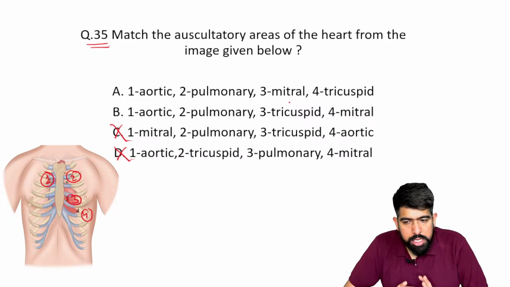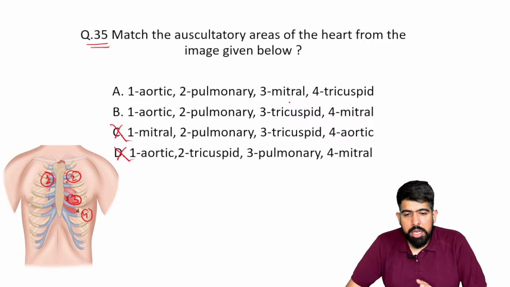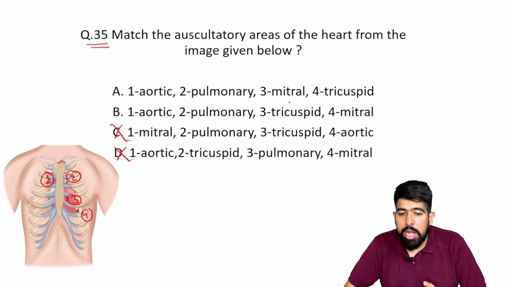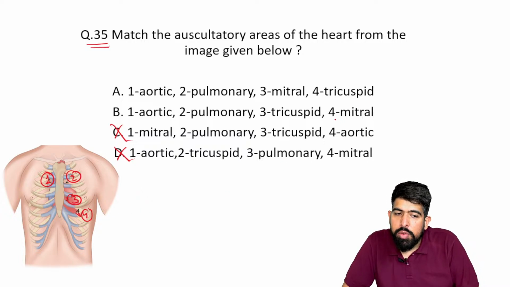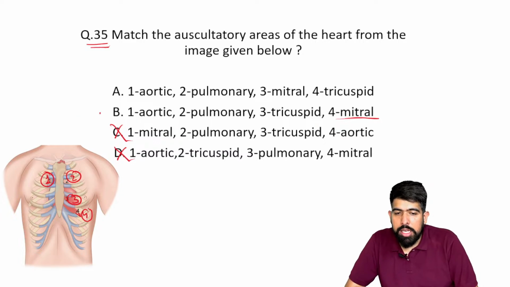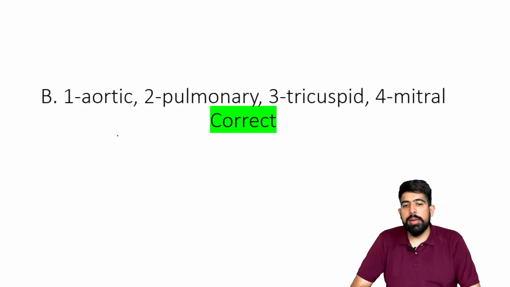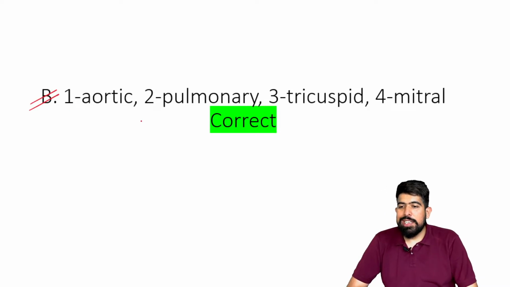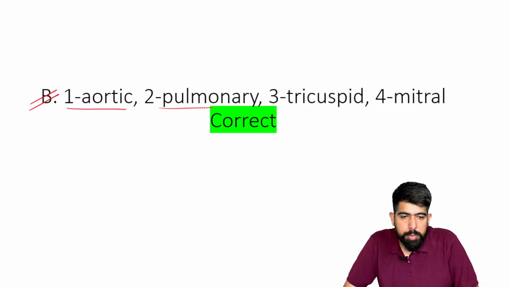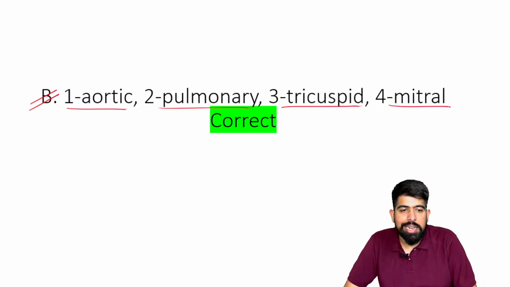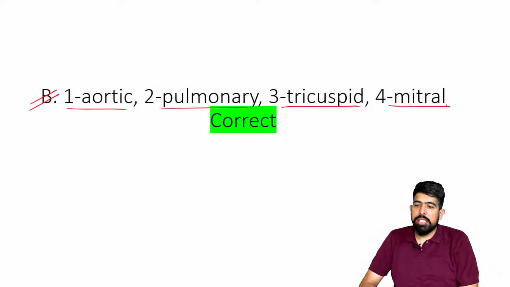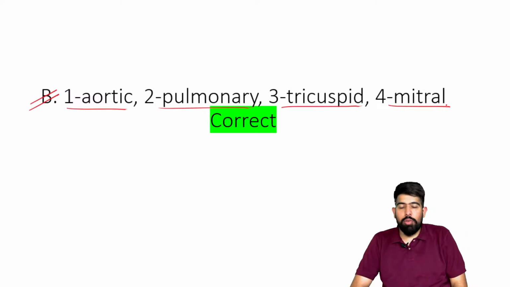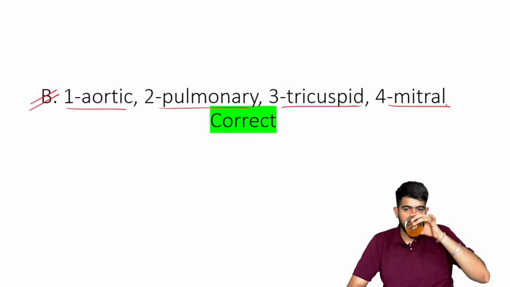Please understand one thing: the mitral valve is listened at the apex, and the apex is at the fourth. So the mitral valve will be at the fourth. And with this, we solve the answer. The answer should be B. What will be your answer? Yes, your answer will be B. The first is aortic, second is pulmonary, then the tricuspid, and on the apex, what we are hearing is the mitral valve, right?